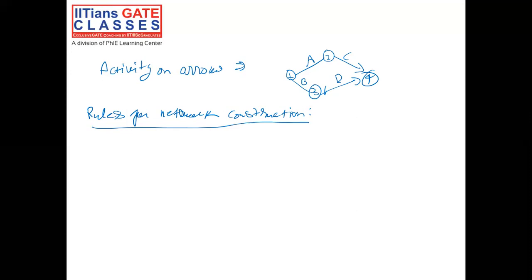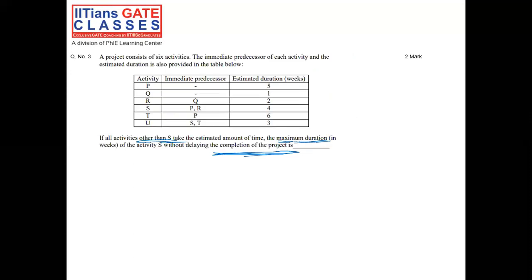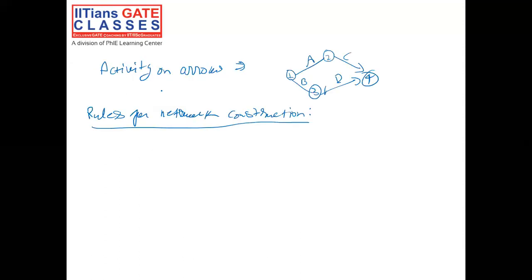So what are those rules? First rule is an activity can only be started when all the activities earlier to it are completed. Let's go back to the question and see what that means. If you see activity R, activity R can only be started when the immediate predecessor of activity R, that is activity Q, is completed. Similarly, activity S can only be started when the immediate predecessors of activity S, that is P and R, are completed.